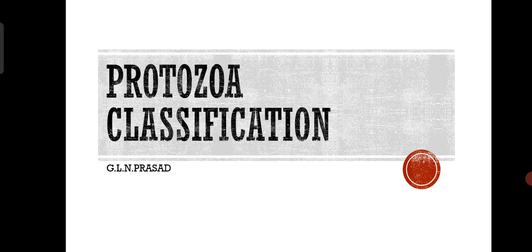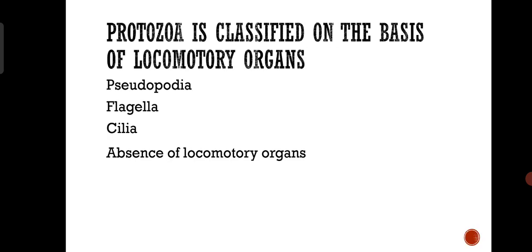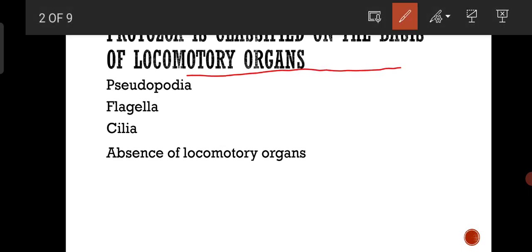For example, pseudopodia are found in amoeba, and Euglena has one whip-like flagellum. Paramecium is totally covered by a series of minute hair-like structures called cilia, whereas certain parasitic protozoans lack locomotory organs. Thus, the type of locomotory organs forms the basis of classification of Protozoa. Protozoa is classified on the basis of locomotory organs.